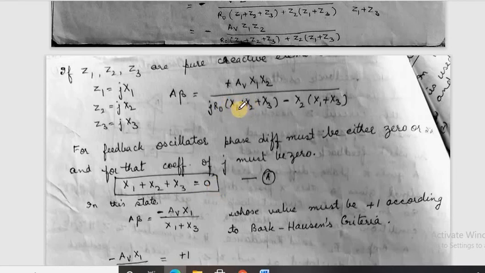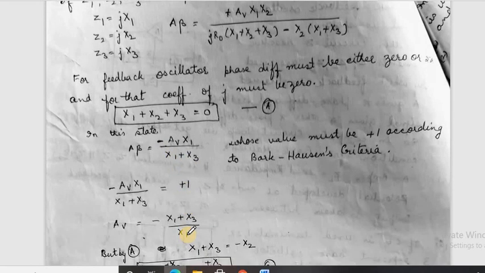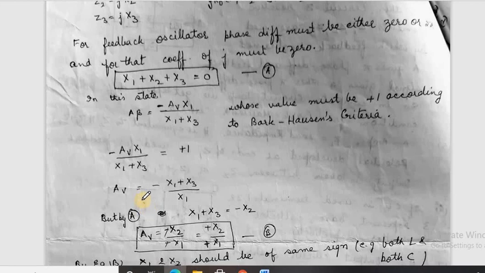If we put this as 0, then we get A beta equal to minus Av upon X2 into X1 upon (X1 plus X3). Now according to the Barkhausen criteria, this should be 1. So putting it equal to 1, we get Av equal to minus (X1 plus X3) upon X1. But from equation 1, we know X1 plus X3 is minus X2. So we put the value and the minus signs cancel out, and we get X2 upon X1.